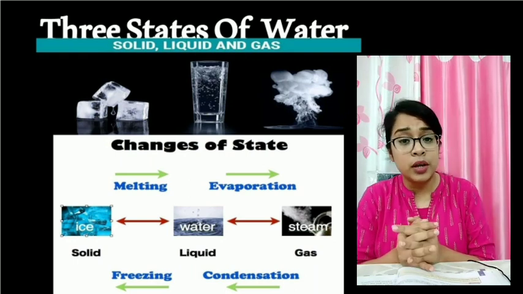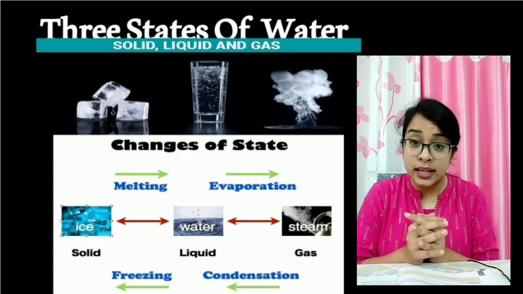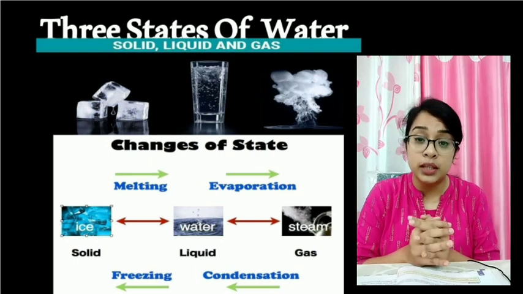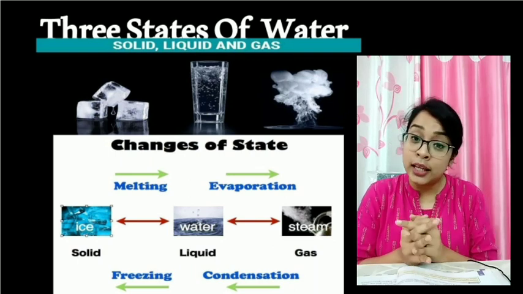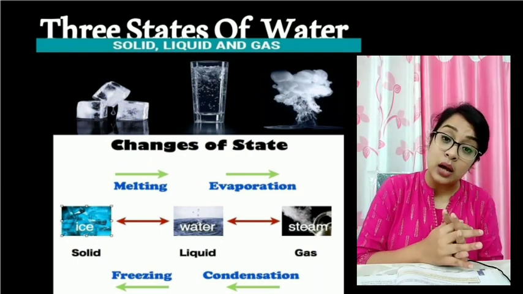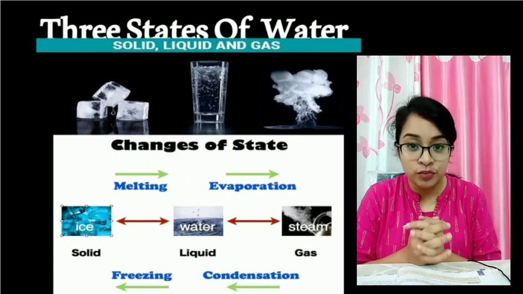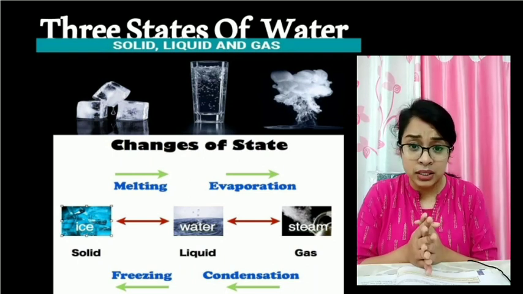Now, water vapor, when it is cooled, gets condensed and again forms liquid. That process is called condensation. And liquid water can again be converted into ice by the process of freezing. Now, there are different ways by which you can examine these.